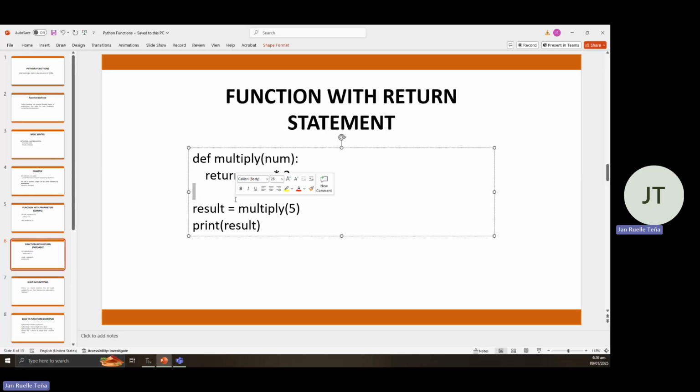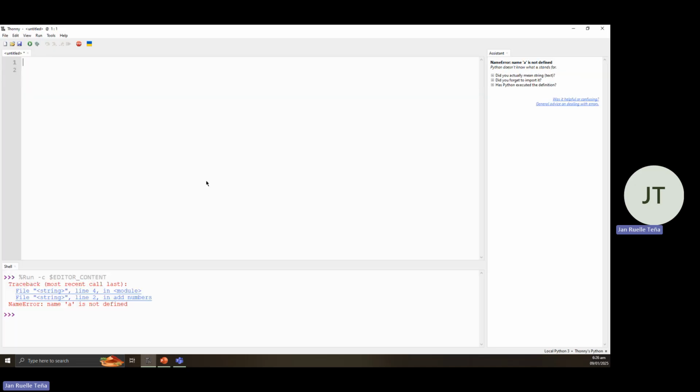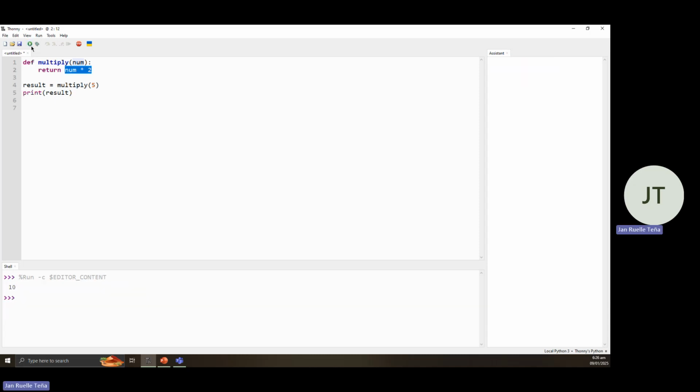So let us run the function through our terminal. So from here, again, we are expecting to return the value of this one, num times 2. So if we run this one, same goes again, we have a function defined as multiply, then we are expecting one number to be thrown out or to be received from executing the function.